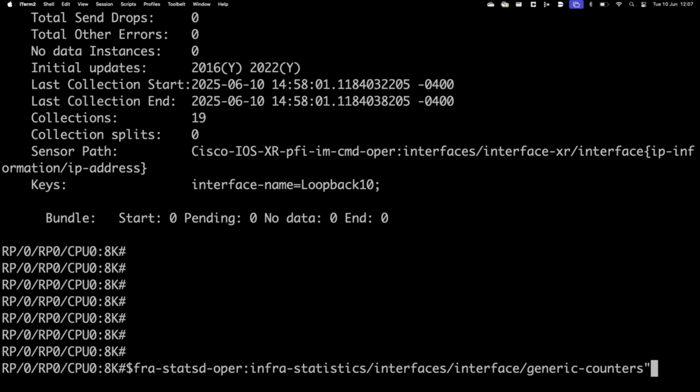Say I need to know how many packets, how many bytes are being transferred from my management interface. But I want to know it just for the management interface and not for some other interfaces. So there are two ways to do it. Either I can pull the entire data for all the interfaces and then filter it.